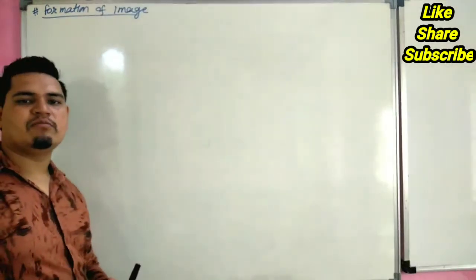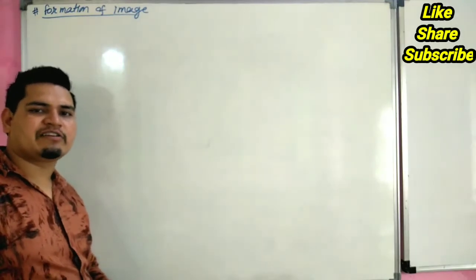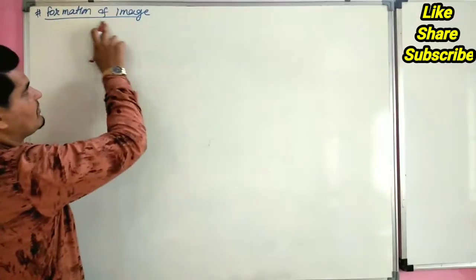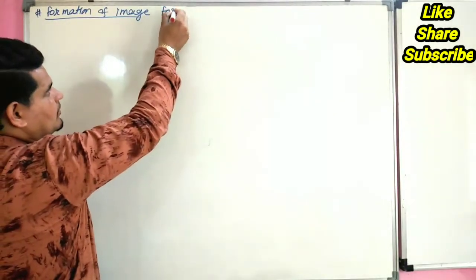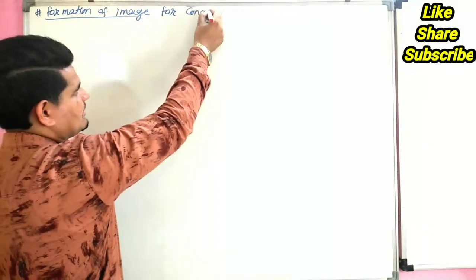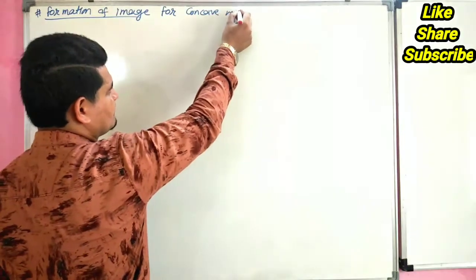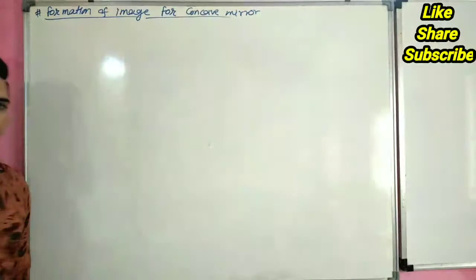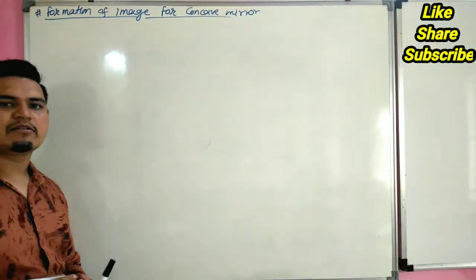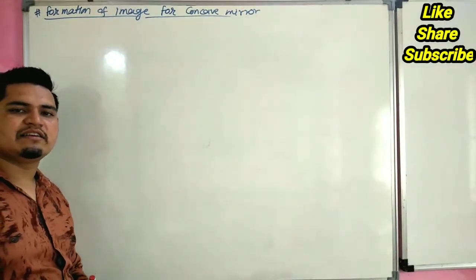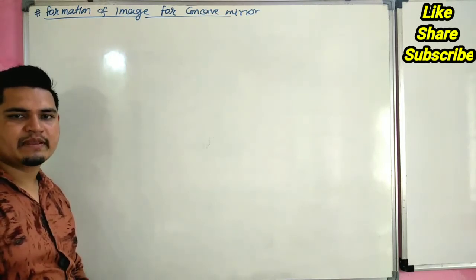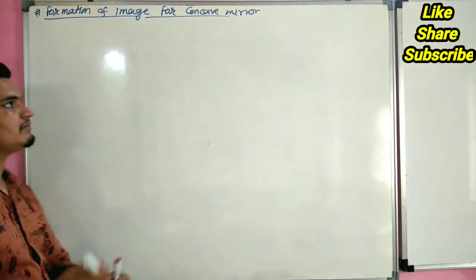An image can be formed by a concave mirror and a convex mirror. So we are using a concave mirror. Formation of image by a concave mirror. There are 6 different positions of the object by which an image can be formed. So we are going to start with the first position.